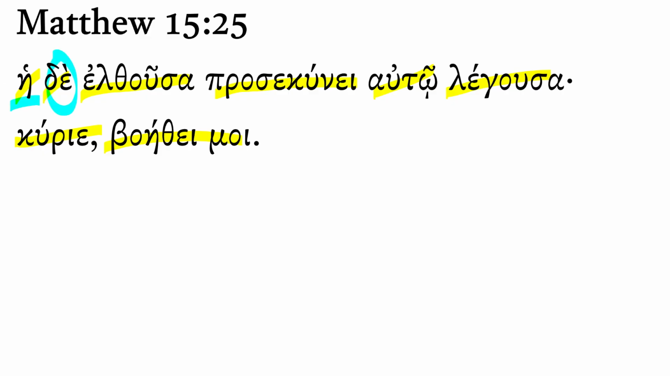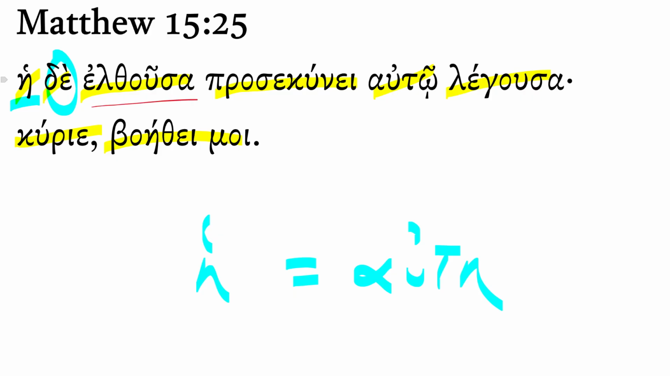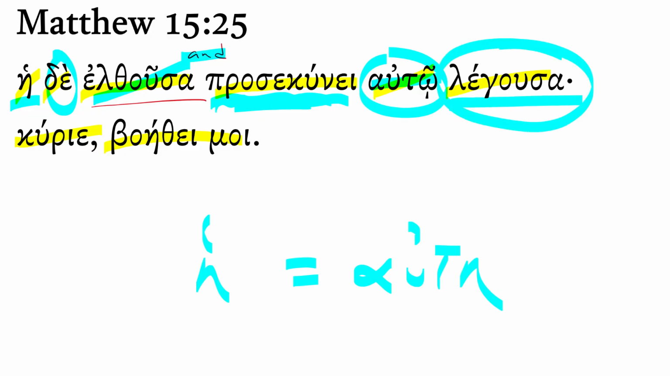But she, notice how the article there is basically functioning like the personal pronoun. We've seen this several times in this short section of text. And I'm going to translate this participle here as attendant circumstance and add an and. But she came and was bowing down or was kneeling before him. This verb proskuneo takes a dative object or complement, saying, notice that pleonastic sort of use of Lego that introduces direct speech. This is what she said, Lord, notice the vocative, Lord, help me, help me.